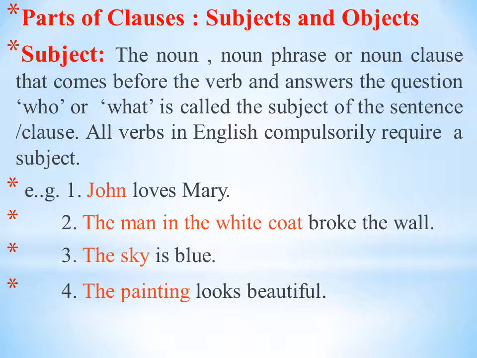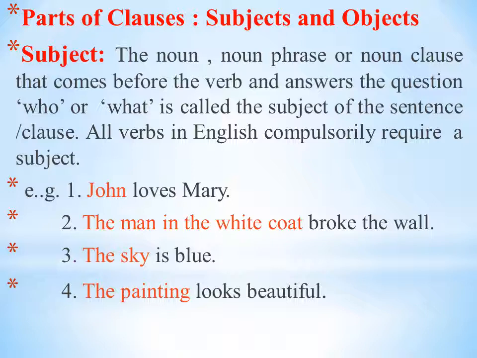Now parts of clauses, subjects and objects, or subject and object. Subject, verb, object. This is the structure of the sentence. First, subject, the noun phrase or noun clause that comes before the verb and answers the question who or what is called the subject of the sentence or clause.